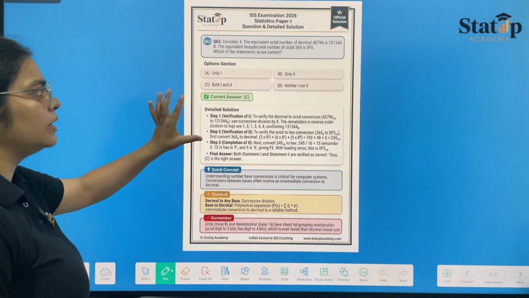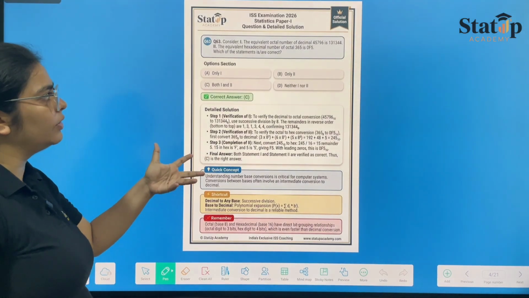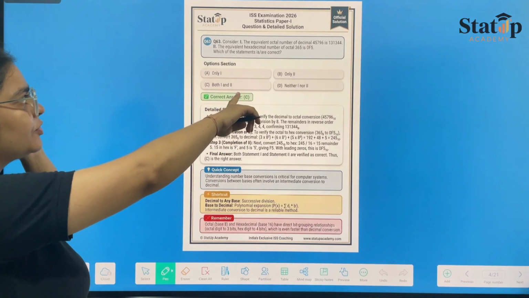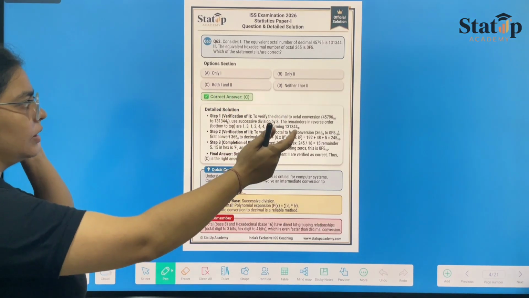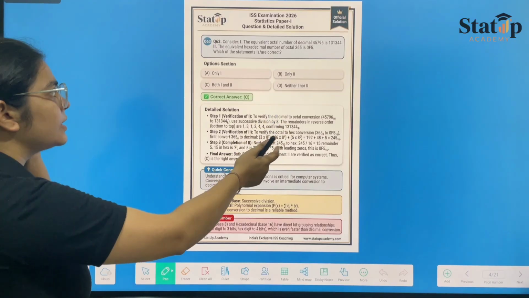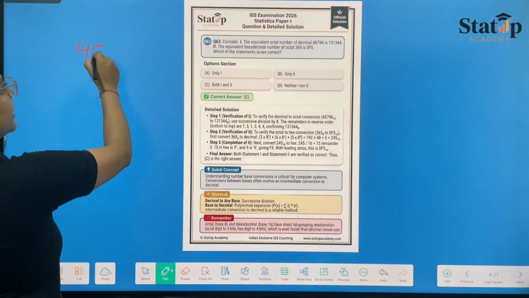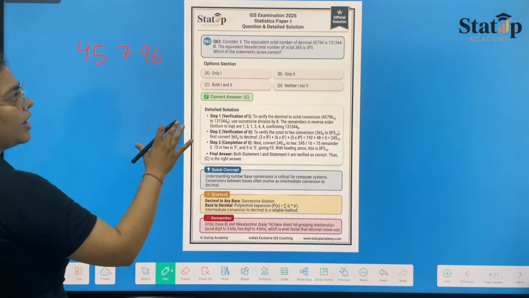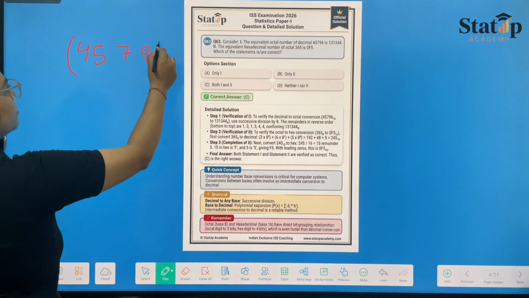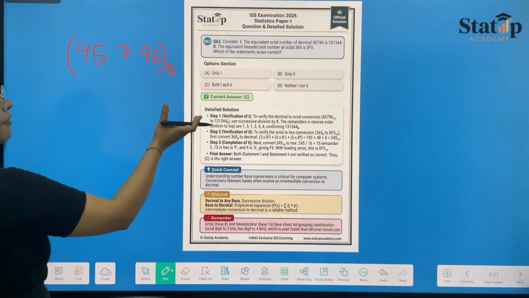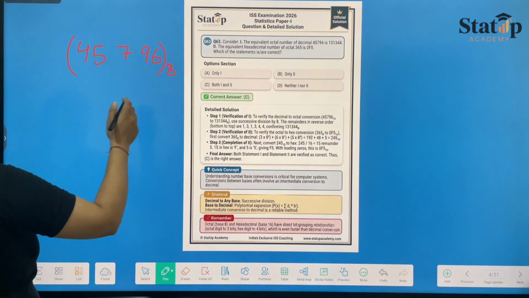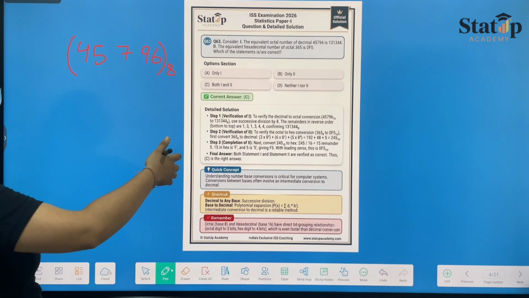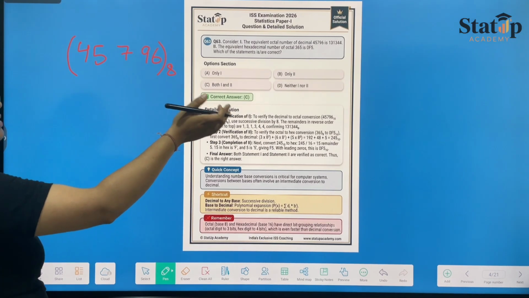Now, first of all, this was the question of solving. First of all, we have to convert this octal number 45796 to decimal. This is an octal number, and we have to convert it into decimal. In converting into decimal, we have to multiply it by powers of 8. We have to convert the octal number 45796 to its decimal equivalent.